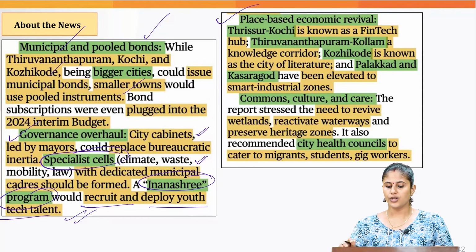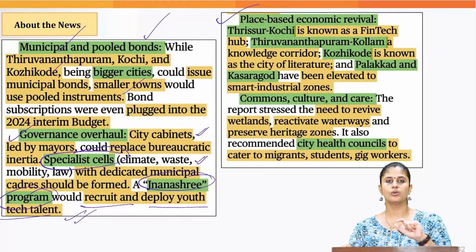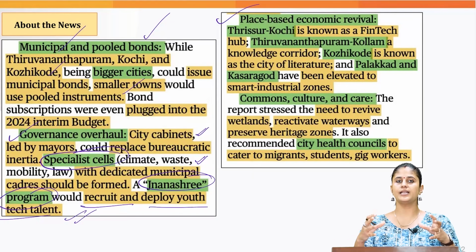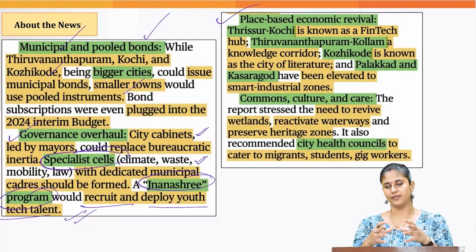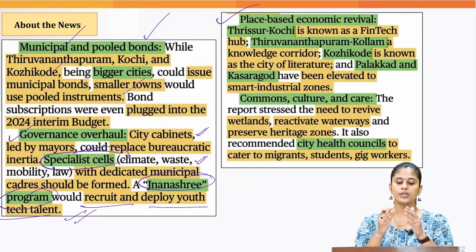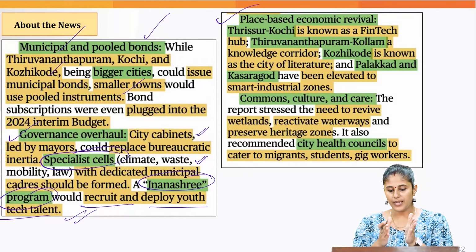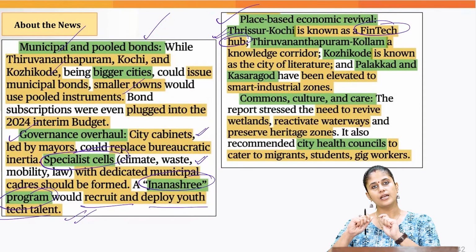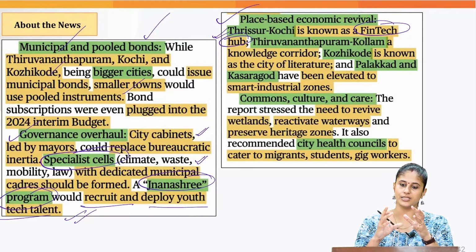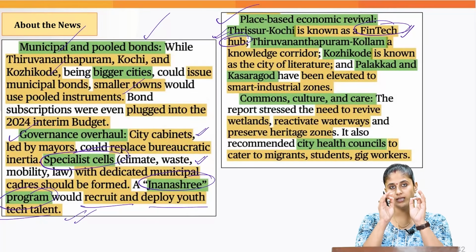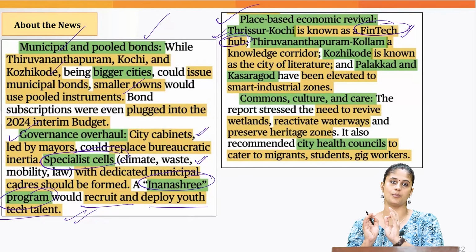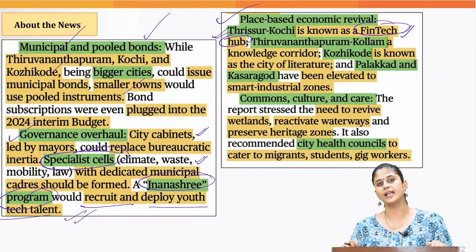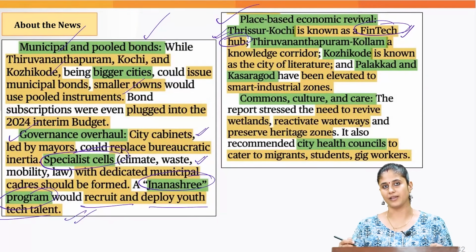Then it talked about place-based economic revival. Basically it is saying that you should not go with a one-size-fits-all approach. If urban areas are affected by a particular climate event, we cannot go with one approach. You need to look into what that particular place is known for. For example, Kochi is known as a fintech hub. So whatever revival plan you come up with for that city should keep in mind that it is known as a fintech hub. Okay, so the solution would be more oriented towards how we can revive the fintech sector. That is what place-based economic revival actually implies.